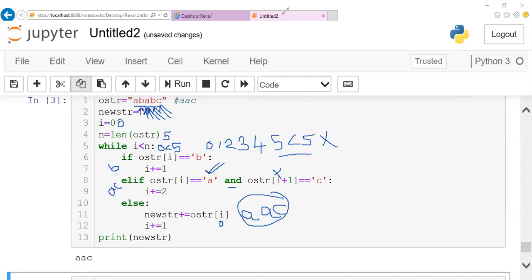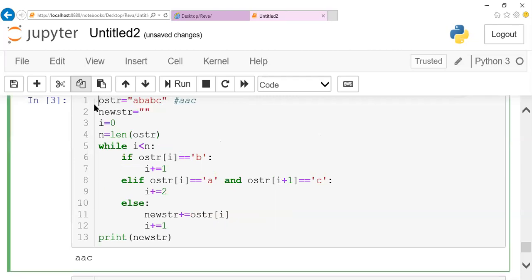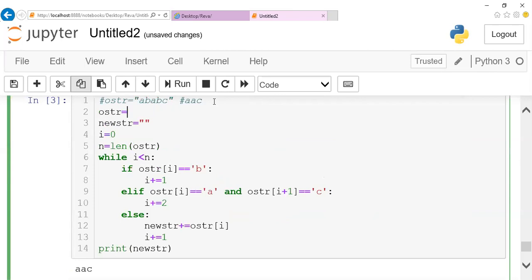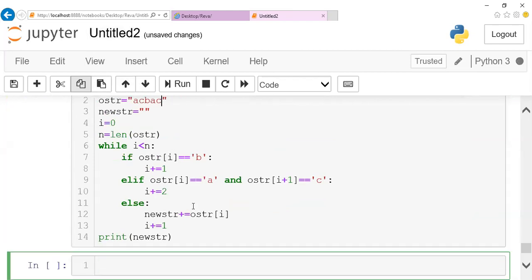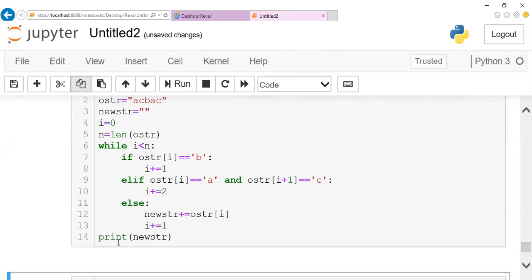I'll give you one more test case also, guys. Let me mention the input string of this test case: A, C, B, A, C. For this, we will have an empty string as the output, no string at all. The reason is AC will be cancelled here. The same way, B also will be cancelled. Again AC will be cancelled. An empty string will remain.